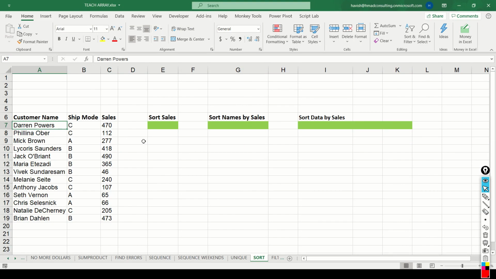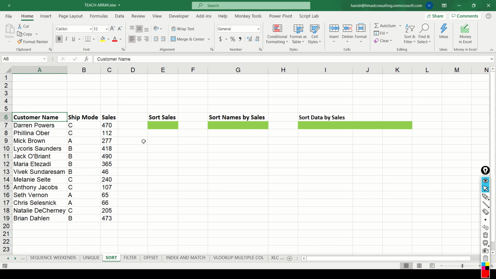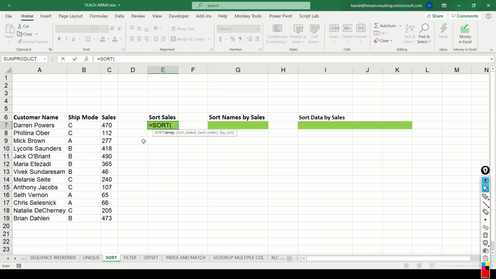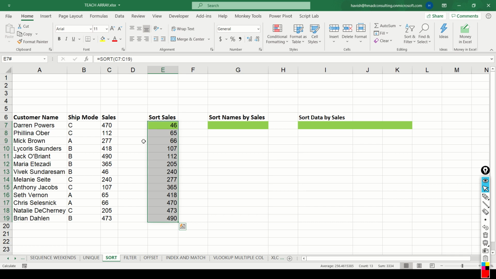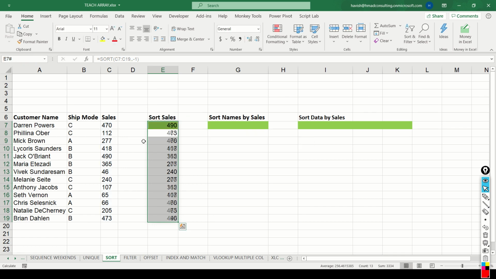In this lecture, I want to introduce 2 new functions to you, SORT and SORTBY. Here we have 13 customer names, the shipping mode and the sales amount. Now imagine you want to sort all the sales amount in a descending order. We can simply write equal to SORT, select the array, and it will simply get sorted in ascending order. If you want a descending order, you will go to the optional argument called the sort order and you can choose descending, which is -1, and the order becomes descending.